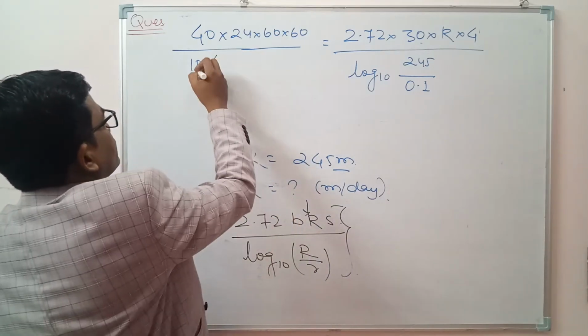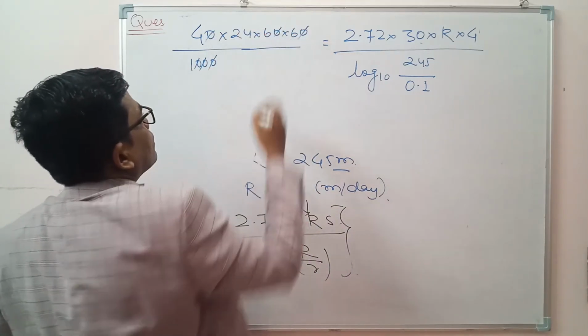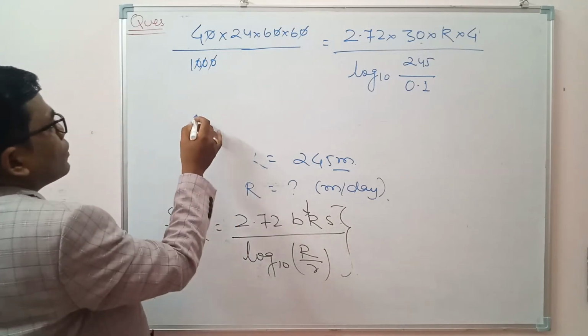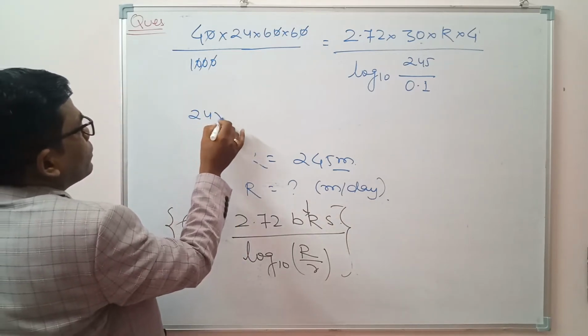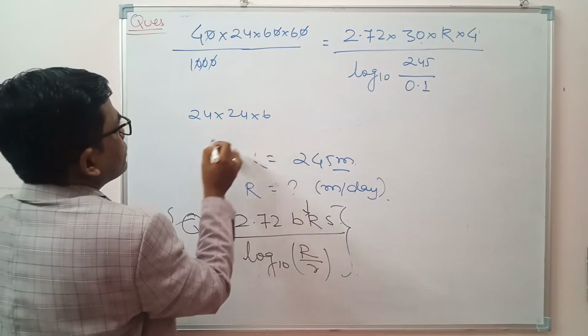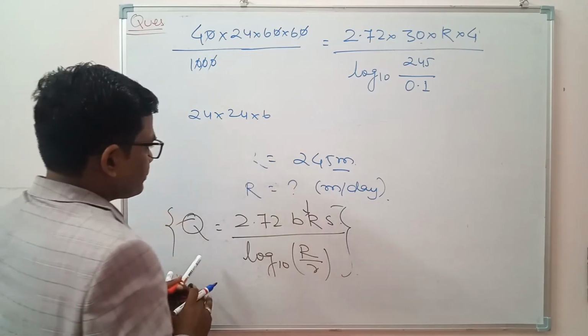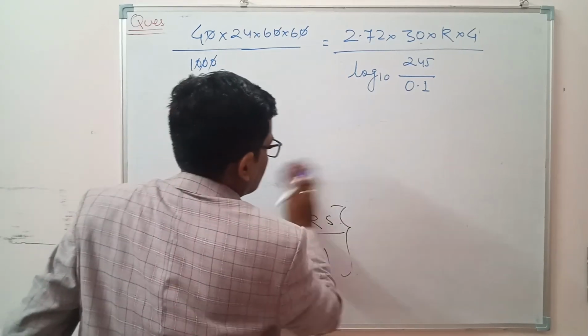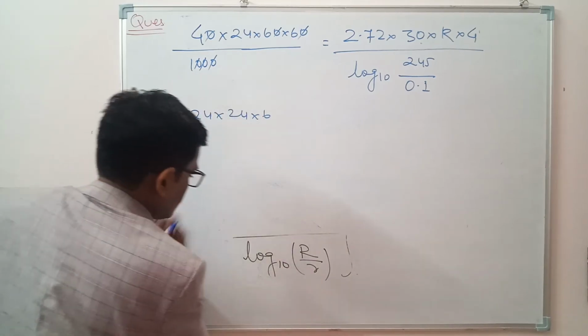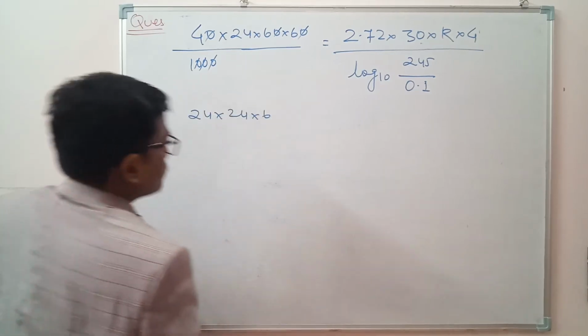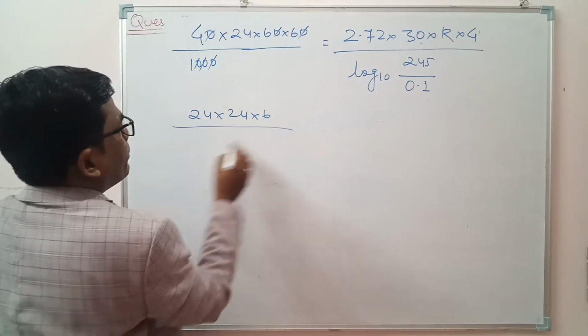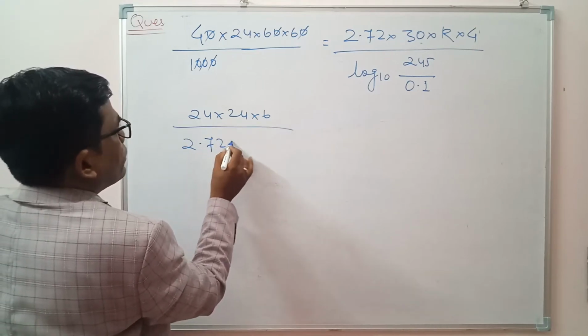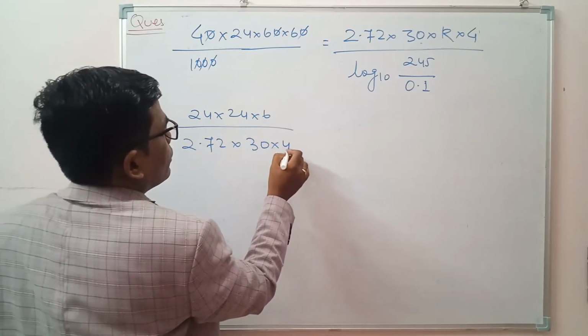So these three zeros are cancelled out. Okay. So 24 into 60 into 60 divided by 2.72 into 30 into 4.